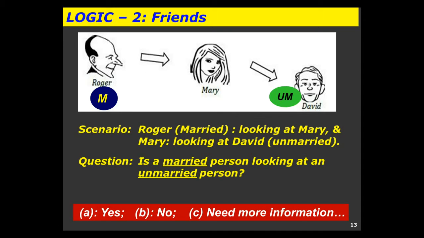When we present this to senior management, almost 99% of the time they say we need more information. We need to know if Mary is married or unmarried. But the truth is, it doesn't matter. Let's simulate this. If Mary is married, a married person is looking at an unmarried person. If Mary is unmarried, a married is looking at an unmarried. So we did not need more information, even though common sense told us we needed information.